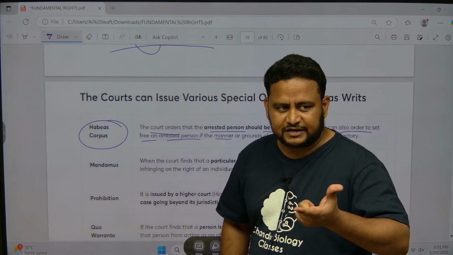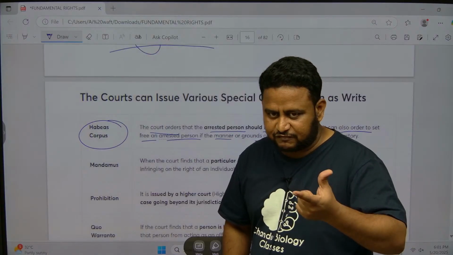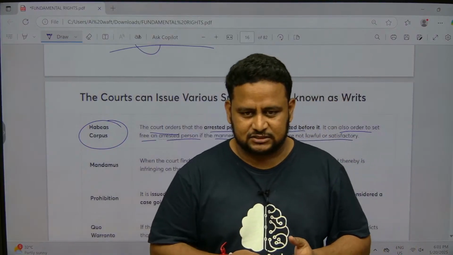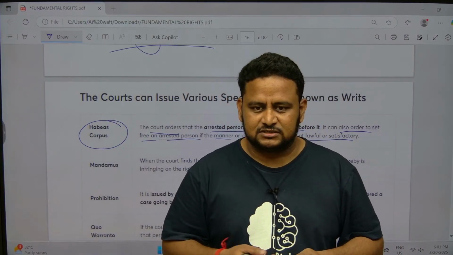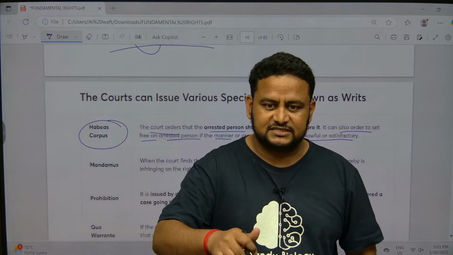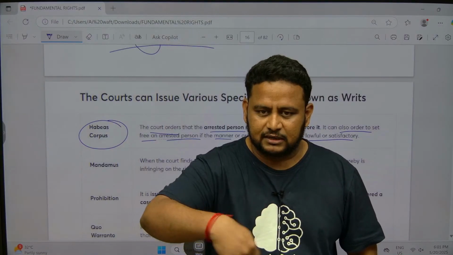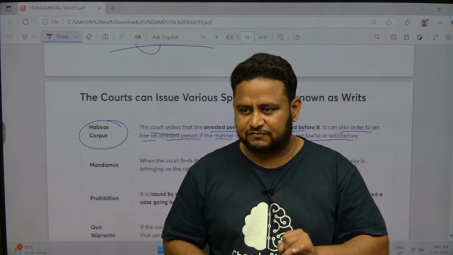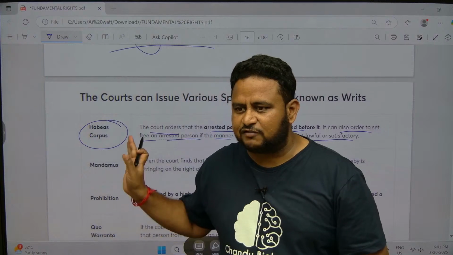If the grounds of arrest are not constitutional, not lawful, not satisfactory, if it is an arbitrary arrest with no grounds, and the court comes to know, it will issue habeas corpus saying release that person. So two things: one is produce the body, another is release that person if the arrest is not correct.